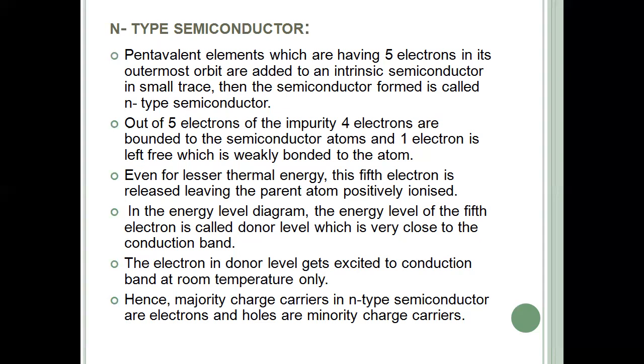In the energy level diagram, this 5th electron belonging to the donor atom has an energy level very near to the conduction band, just below it. The electron in the donor level gets excited to the conduction band at room temperature itself. Hence, the majority charge carriers in an N-type semiconductor are electrons and holes are the minority charge carriers.